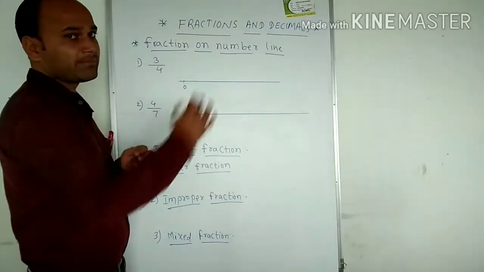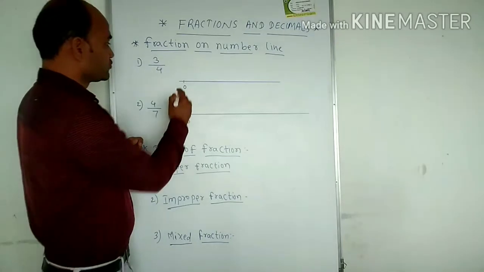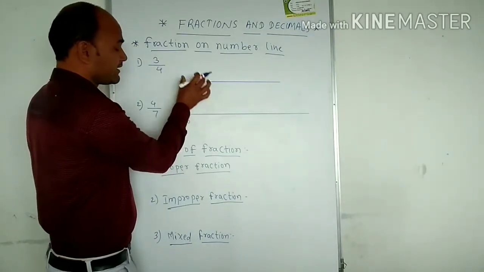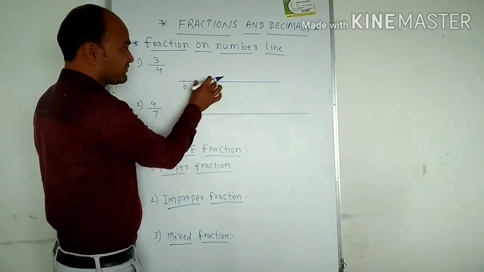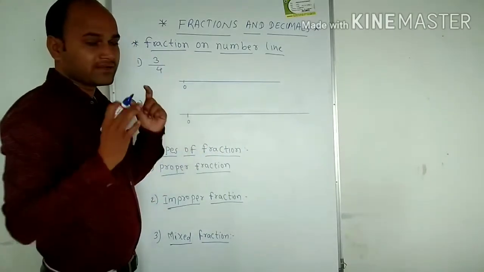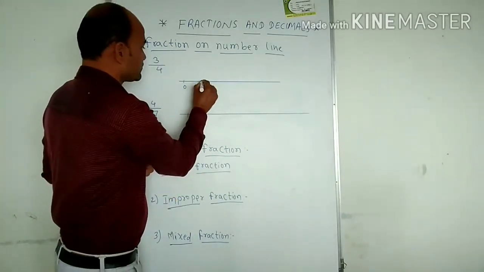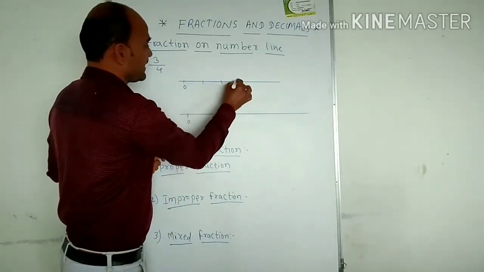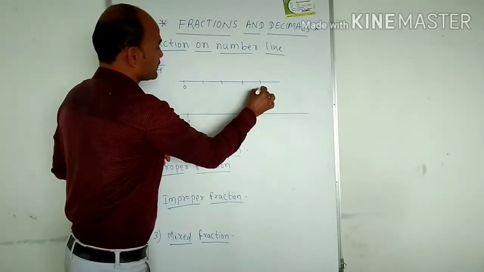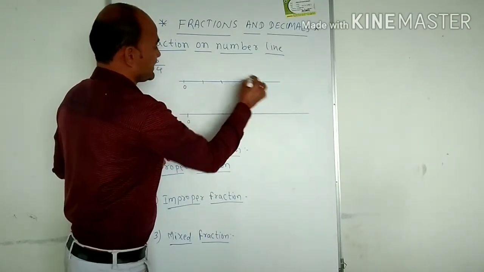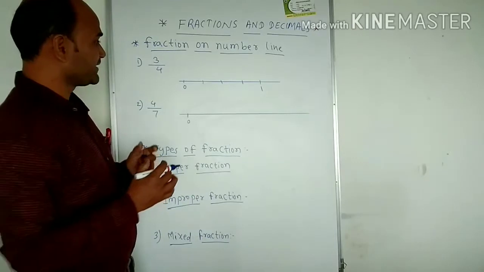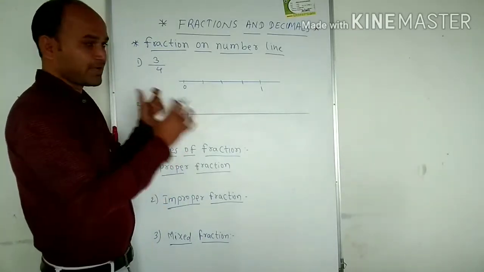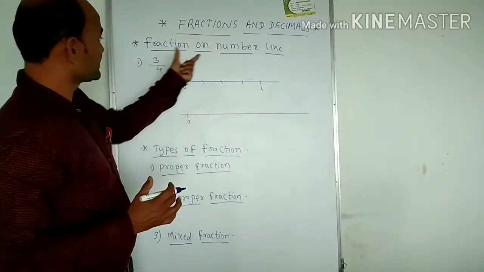We have to draw 4 total parts, and be careful that the distances between them are equal. So here it's the first part, second part, third part and fourth part, which becomes 1.